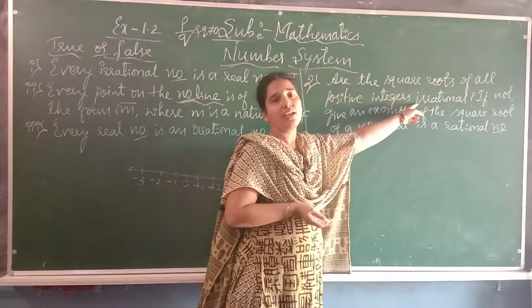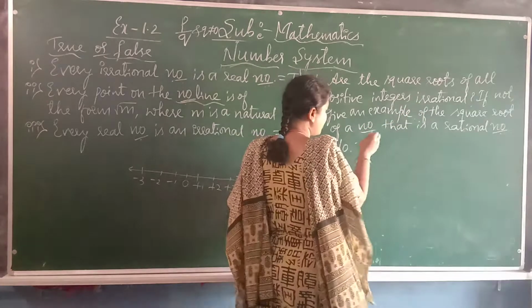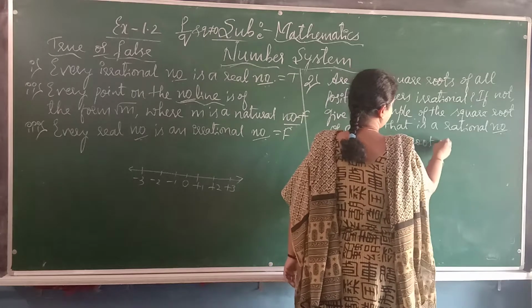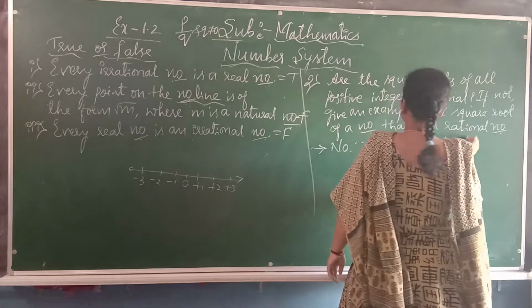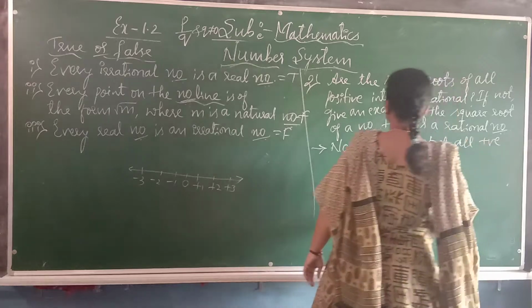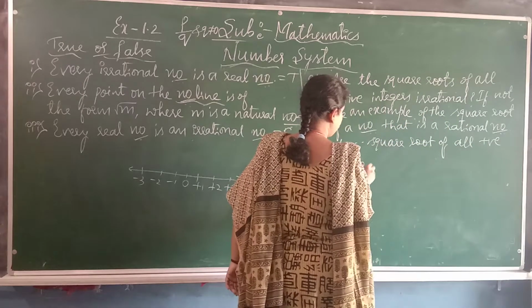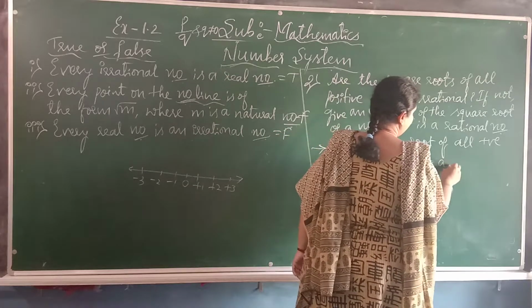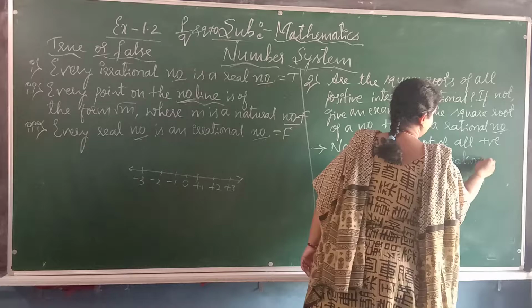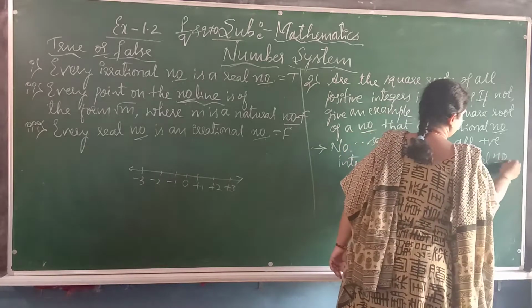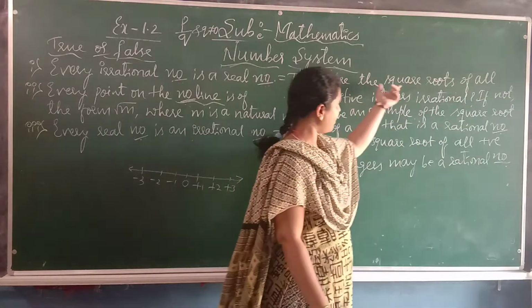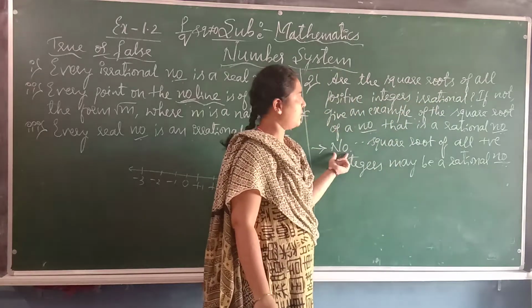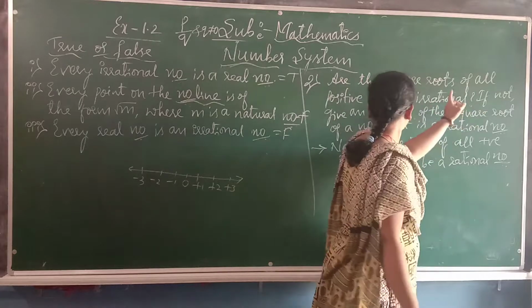It may be rational also, because the square root of a positive integer may be a rational number. First they asked, are the square roots of all positive integers irrational? No, we wrote. Next, the question continues.